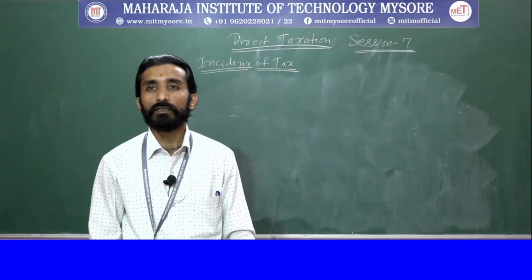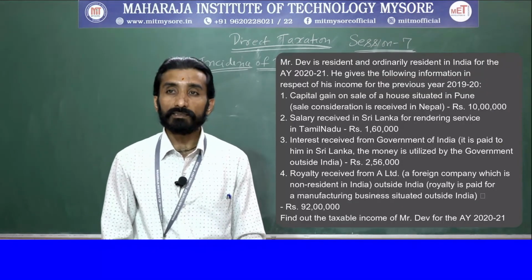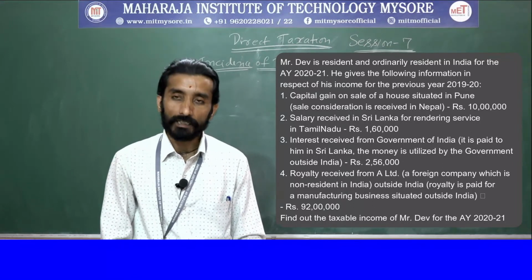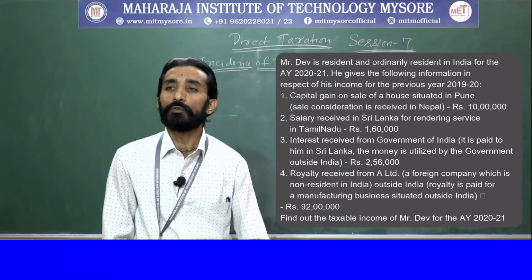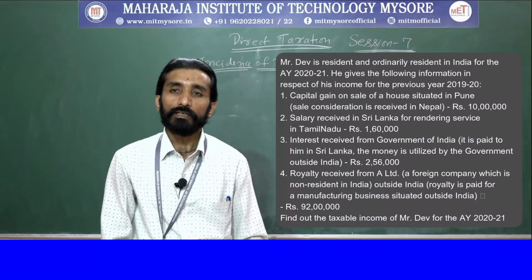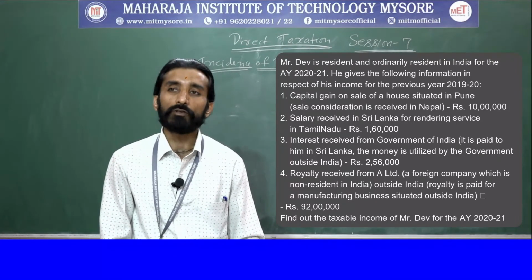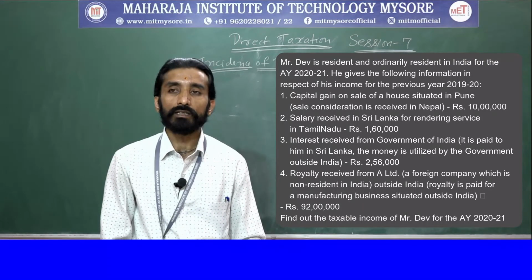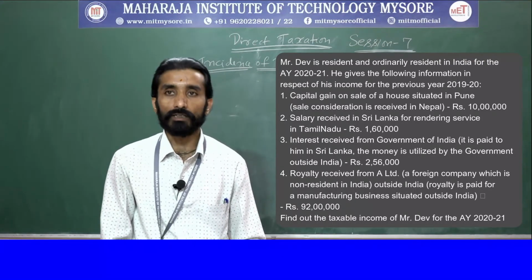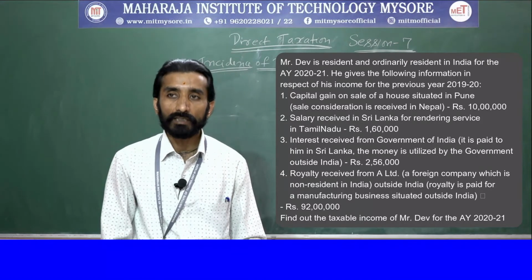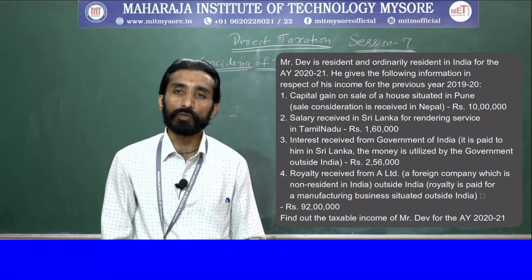I'll read out the problem. Mr. Dev is resident and ordinarily resident in India for the assessment year 2020-21. He gives the following information in respect of his income for the previous year 2019-20. First one is capital gain on sale of a house situated in Pune.